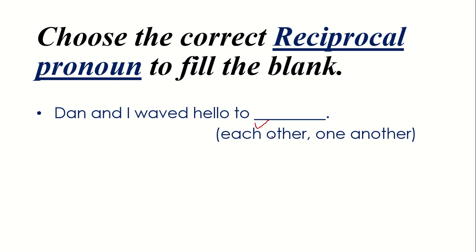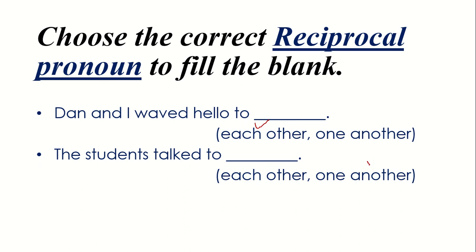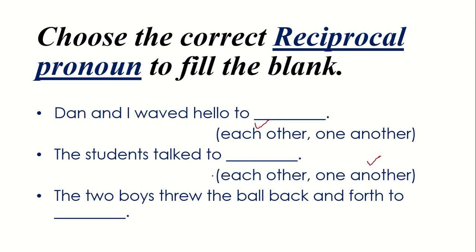And keep in mind that in English grammar we have only two reciprocal pronouns, and these are each other and one another. Next: the students talked to one another, because the students are more in number, and if the subject is more than two, then we have to use the reciprocal pronoun one another. Next: the two boys threw the ball back and forth to each other, because again here is the connection between the two boys. They were throwing the ball back and forth to each other. It was all about reciprocal pronouns.